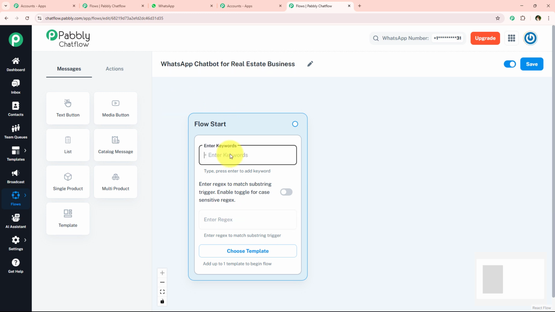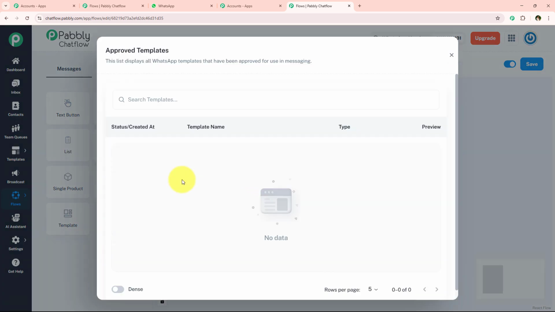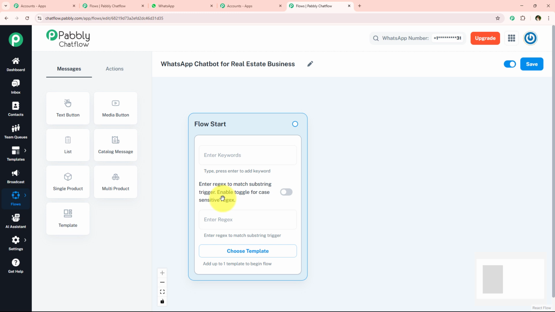Now to start this flow, we have three options. Either we can start this flow with the help of keywords, regex, or choose a template. So if you want to start this flow with the help of a template, you can go towards this choose template button. You first have to create a template and then you can choose a template right from here. And once the template is approved and chosen, then whenever your user replies to that template, the flow is going to get started automatically. The second option which we have over here is regex. So regex are regular expressions which help your WhatsApp chatbot understand what a user is trying to say by matching specific keywords in their messages.